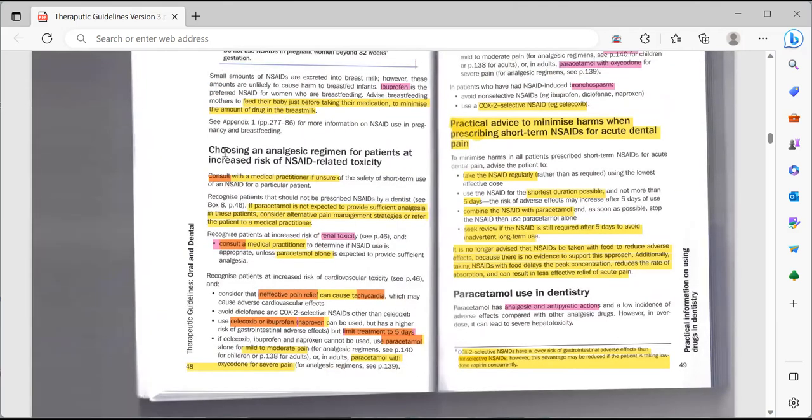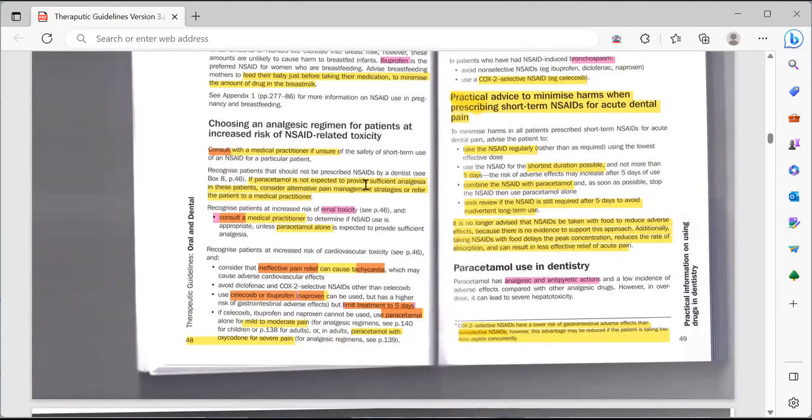Okay, so here they have written, choosing an analgesic regime for patients at increased risk of NSAID related toxicity. So first of all, for kidney problem, consult with the medical practitioner if unsure. Recognize patients that should not be prescribed NSAID by a dentist. If paracetamol is not expected to provide significant analgesia in this patient, then consider alternative pain management strategy or refer the patient to the GP.